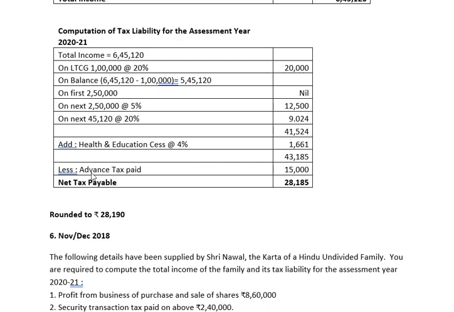But in the problem they mentioned about advance tax paid, so let us deduct advance tax paid of 15,000. So the net tax payable is 28,185. Now we shall round it up to the nearest rupee 10. So the net tax payable is 28,190.